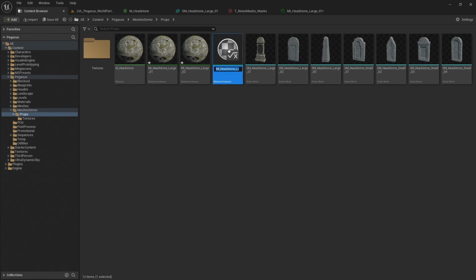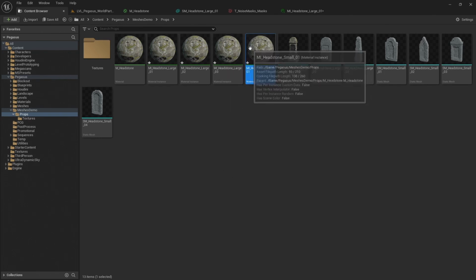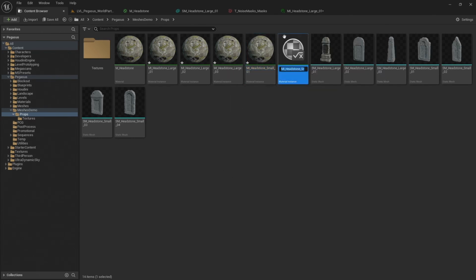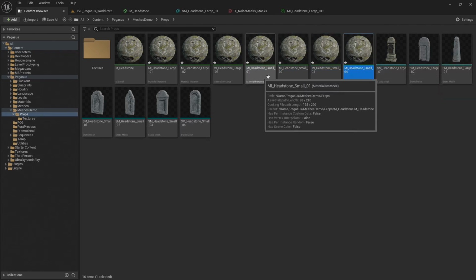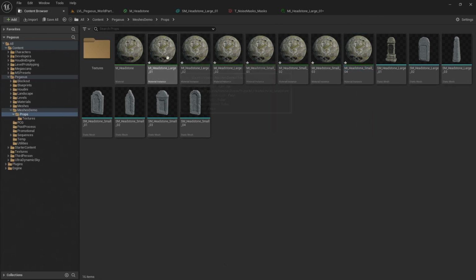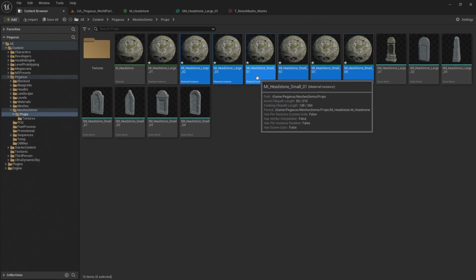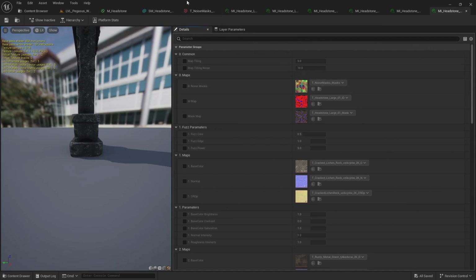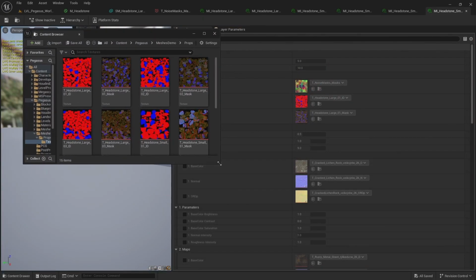And I need to duplicate that one more time and then rename this small 01. And then let's duplicate that three more times. So now I have headstone small 01, 02, 03, 04. And I'm going to select all of those material instances and hit enter to open them all up. And let's just undock the content browser so I can have this up at the same time.